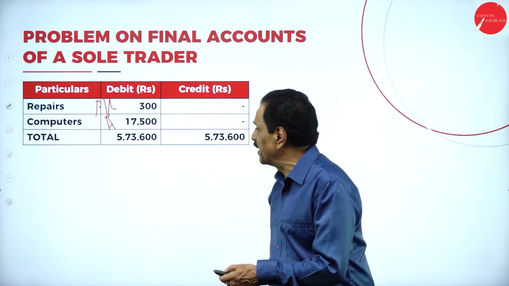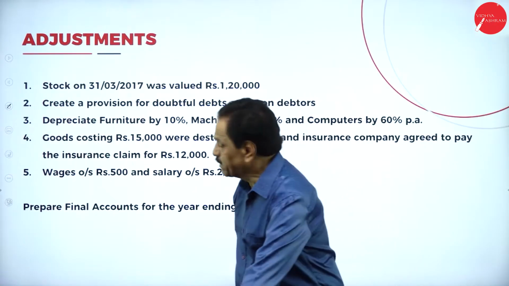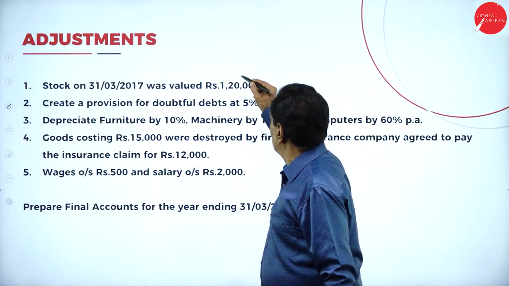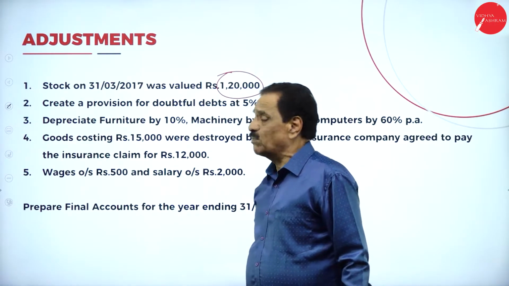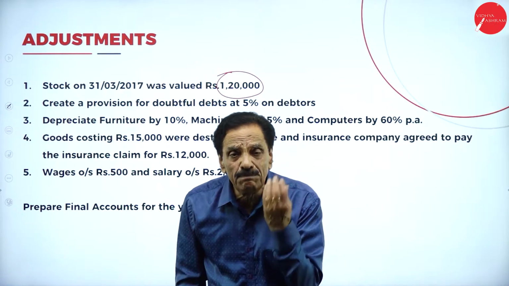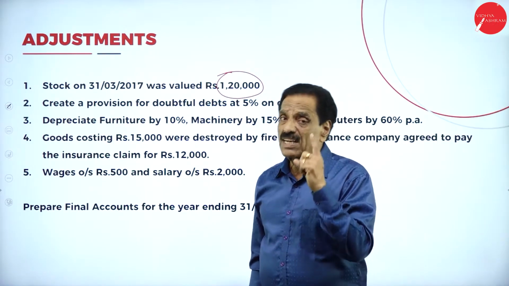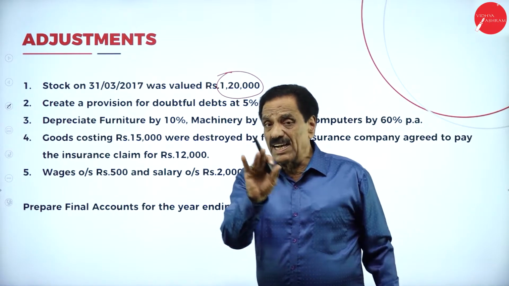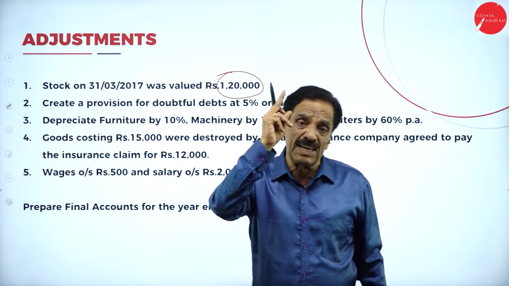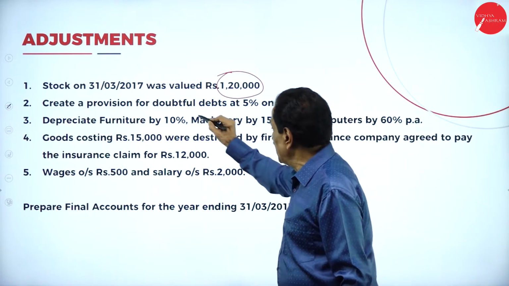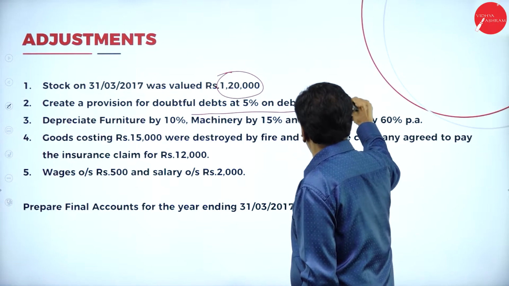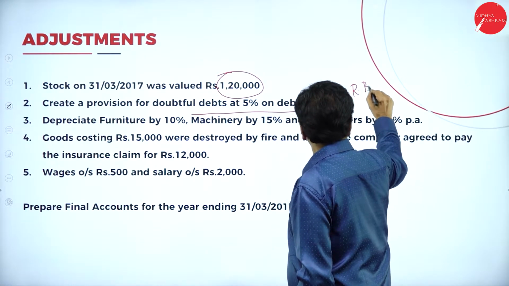I am going to explain. Here, your adjustment. All adjustments should come twice. Your closing stock is 1,20,000. Where will it come? Trading account, credit side, balance sheet, asset side. Create provision for this, it is new RBD. I am going to explain. This is your new RBD.